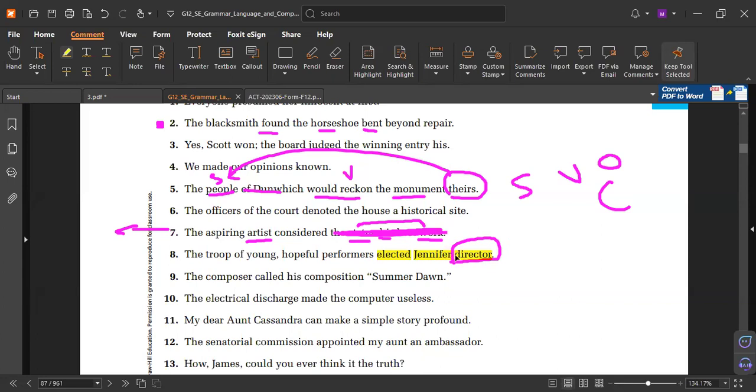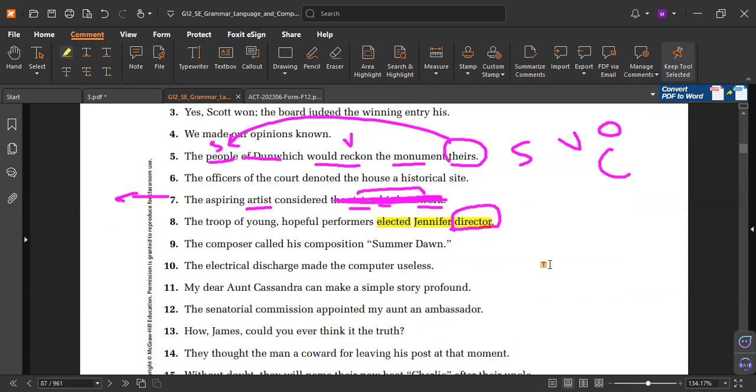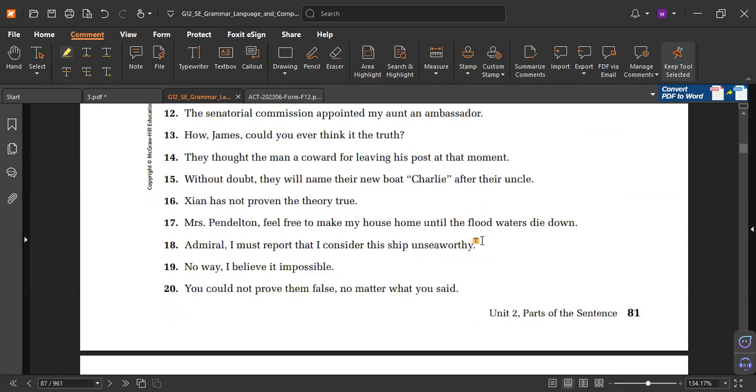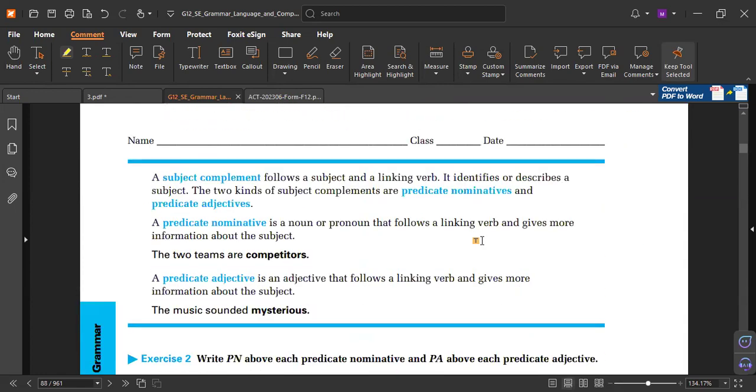So we add information related to the object. But remember, we will know it by knowledge. But in the exam, we will test you: is it director or directing or directed? We will look for the Jennifer person. So it must be a person. It must be singular. So director, not direction. Yes or no? Yes. That's it. So that's called the complements to complete the meaning.